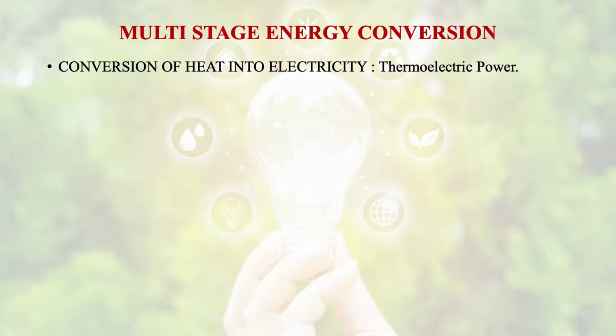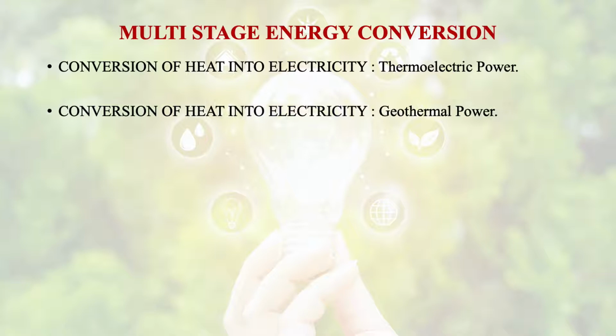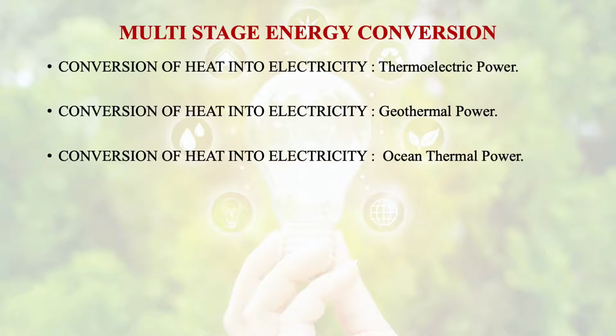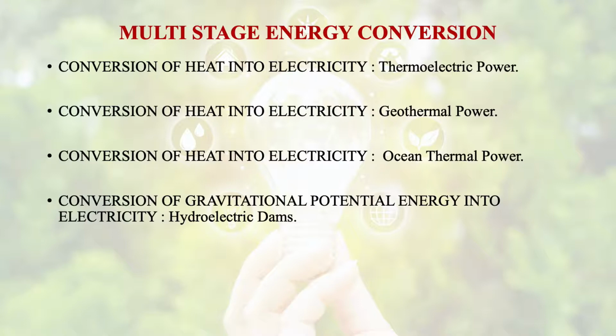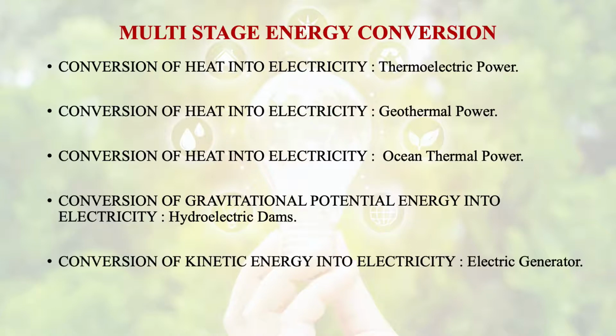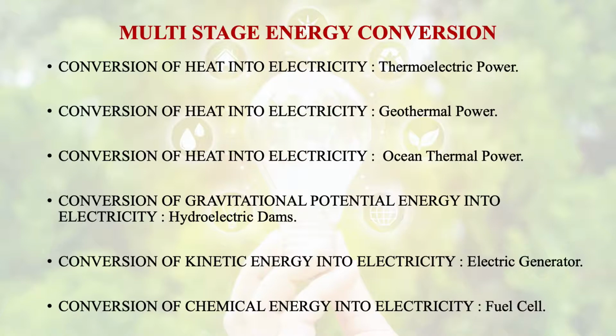Conversion of heat into electricity, thermoelectric, direct conversion we have seen, thermoelectric power is there. Conversion of heat into electricity is also done by geothermal power. Conversion of heat into electricity is also done by ocean thermal power generation. If we talk about the hydroelectric dams, which kind of conversion is there? Conversion of gravitational potential energy into electricity. If we talk about the electric generator, the conversion of kinetic energy into electricity. If we talk about fuel cell, conversion of chemical energy into electricity.